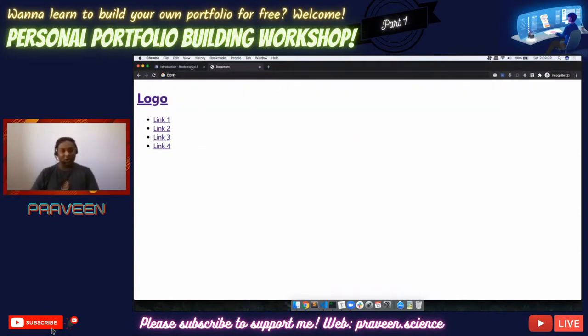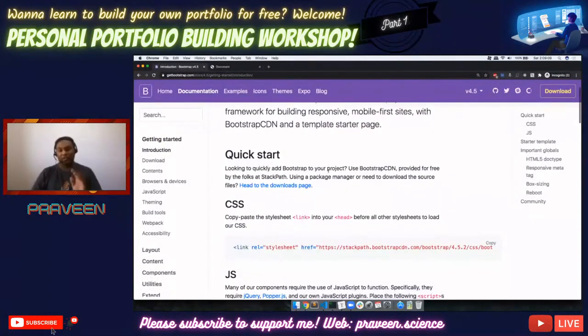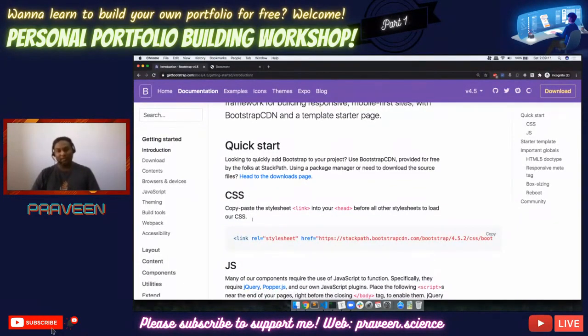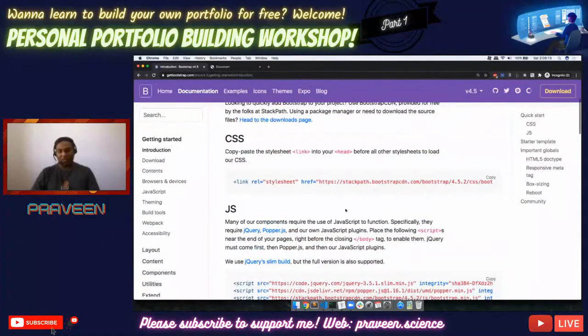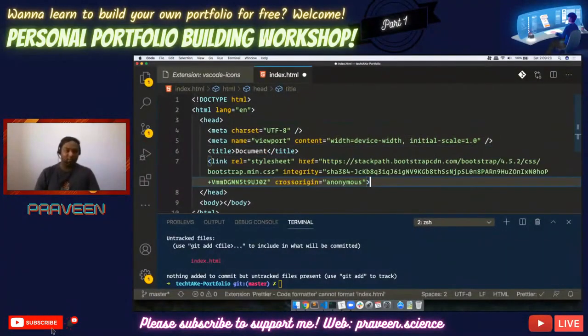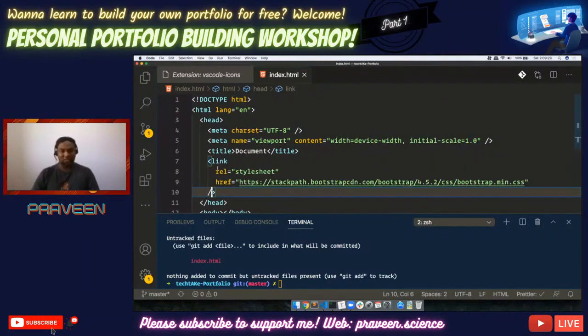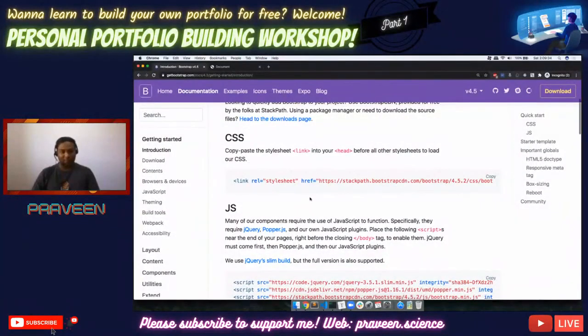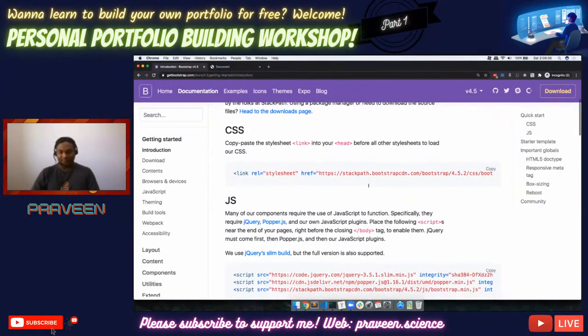Let's go on with the Bootstrap stuff. The first thing you need to do, if you want to use Bootstrap, is go to the CSS and JavaScript. You just need to copy this one. Let's go back to our page, and we don't really require this crossorigin and integrity, etc. So we will just get rid of these things. We've got link rel stylesheet and href with 4.5.2 from the Bootstrap site. I guess this is the latest version. Yeah, we are on the latest version.